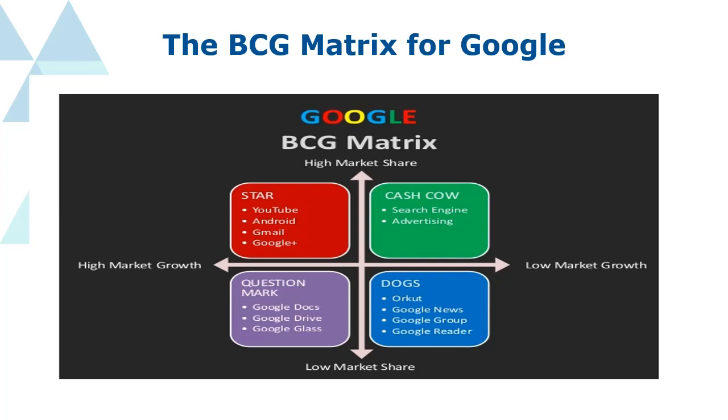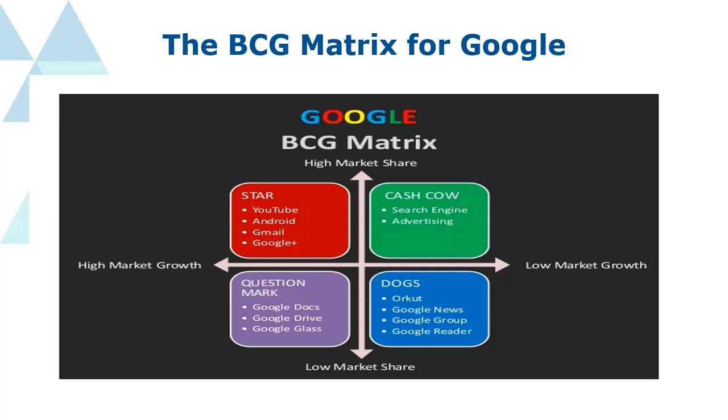Question marks are those still struggling, who don't know where to go, how to invest, how to target, like Google Glass, Google Drive, Google Docs. They are old products, but still struggling to find the way to reach star status. Maybe in the future, if the company stops, they will become dogs.